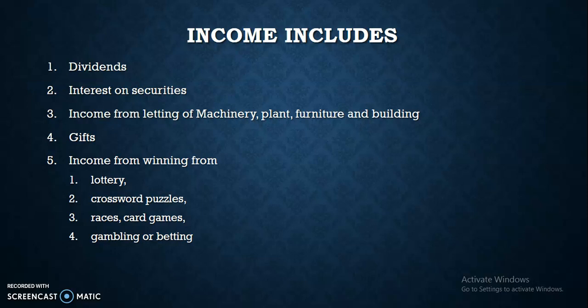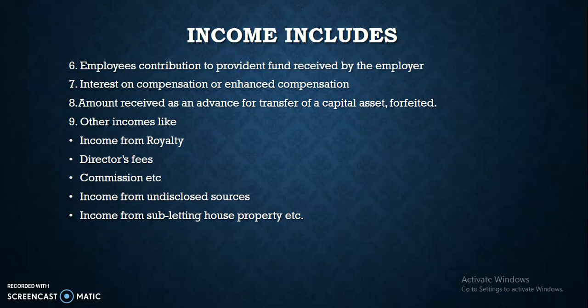Incomes included under income from other sources are dividends, interest on securities, income from letting of machinery, plant, furniture and building, gifts, income from winnings from lottery, crossword puzzles, races, card games, gambling or betting, employees' contribution to provident fund received by the employer, interest on compensation or enhanced compensation, amount received as an advance for transfer of capital asset forfeited, and other incomes like income from royalty, director's fees, commission, etc., income from undisclosed sources, and income from subletting house property, etc.